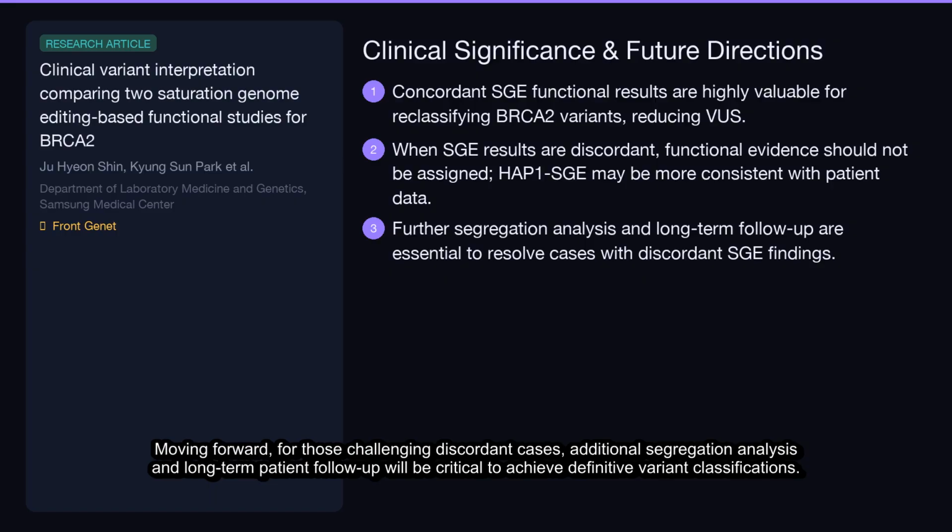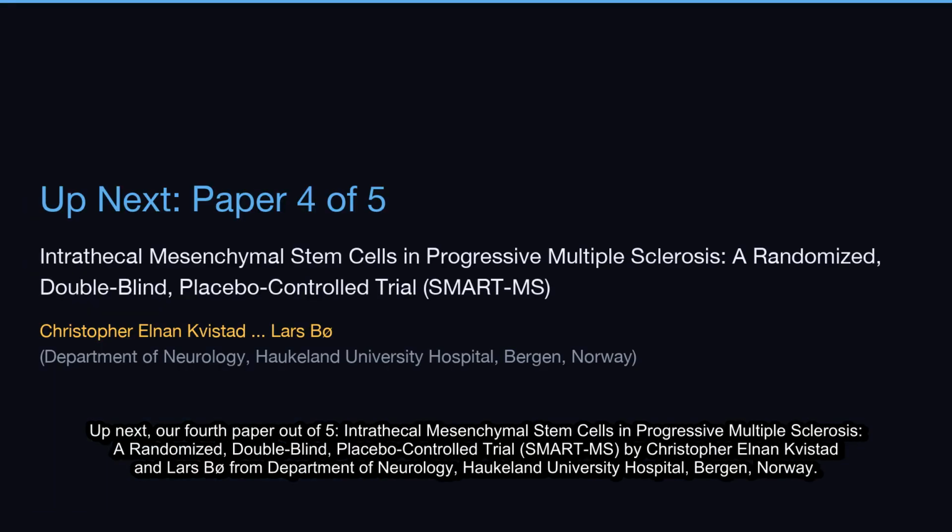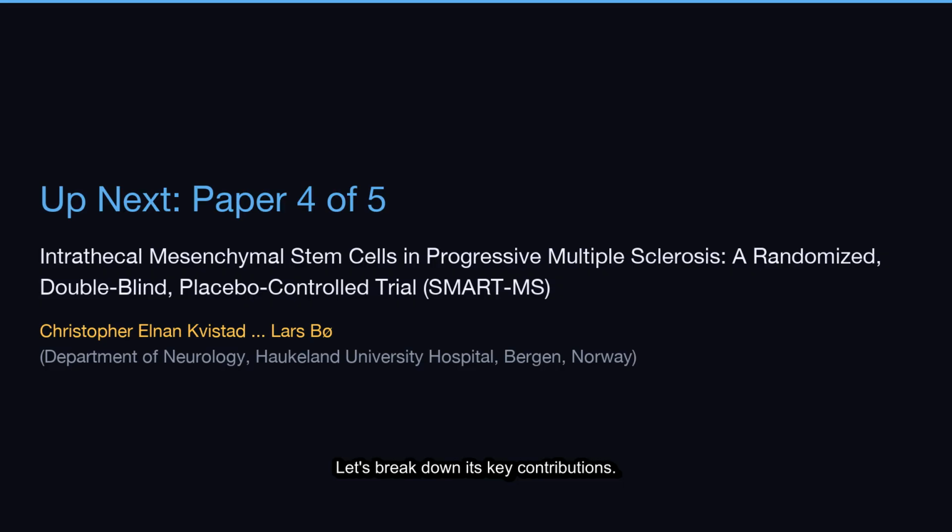Moving forward, for those challenging discordant cases, additional segregation analysis and long-term patient follow-up will be critical to achieve definitive variant classifications. Up next, our fourth paper out of 5, Intrathecal Mesenchymal Stem Cells in Progressive Multiple Sclerosis, a randomized, double-blind, placebo-controlled trial, SMART-MS, by Christopher Elman-Kvistad and Lars Boe from Department of Neurology, Haukeland University Hospital, Bergen, Norway. Let's break down its key contributions.